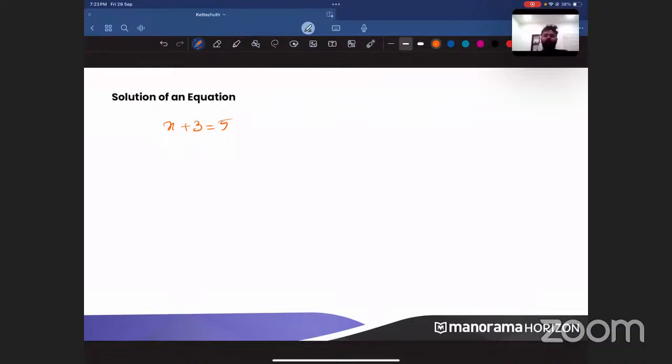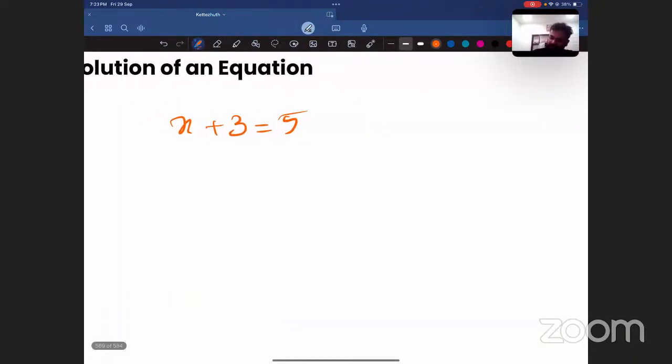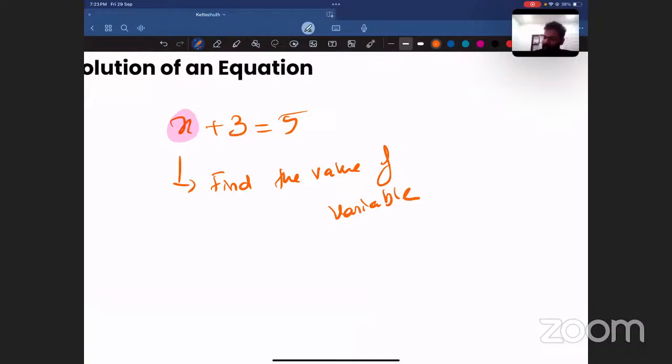Solution means you just have to solve for that particular variable, right? There is a variable here. What is the variable here? You can see that x is the variable. So solution means you have to find the value of the variable. Clear? Solution means nothing but finding out the value of the variable. Now, to find out the value of the variable, what all things can we do? That is what we are going to mainly look at in this particular chapter.